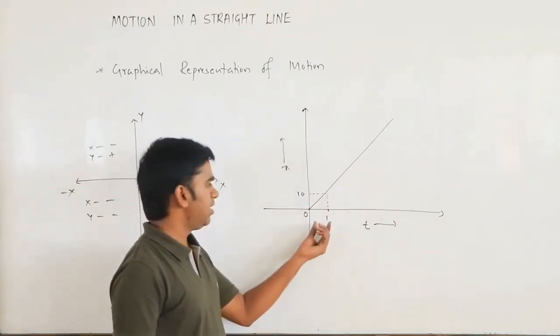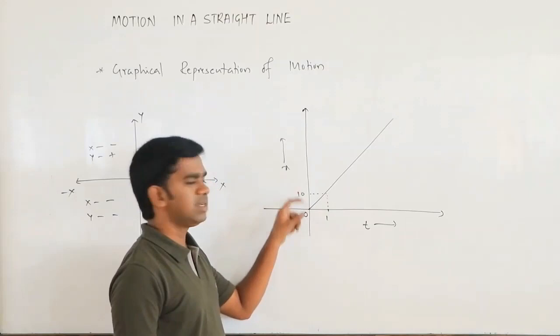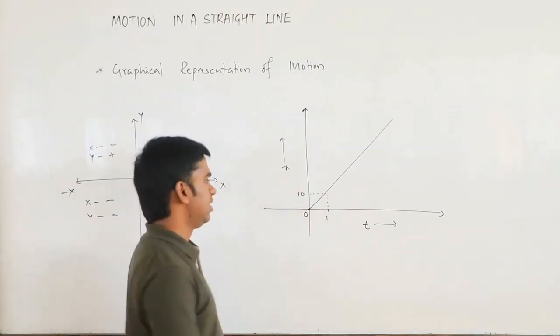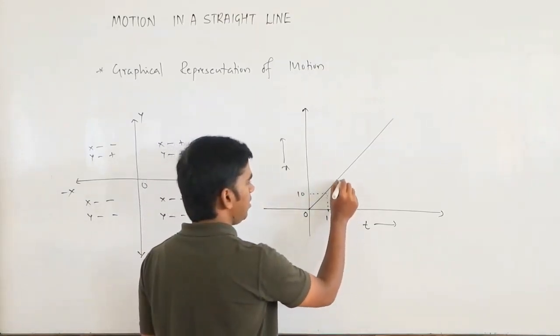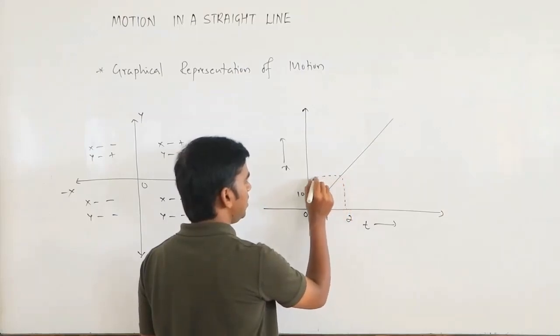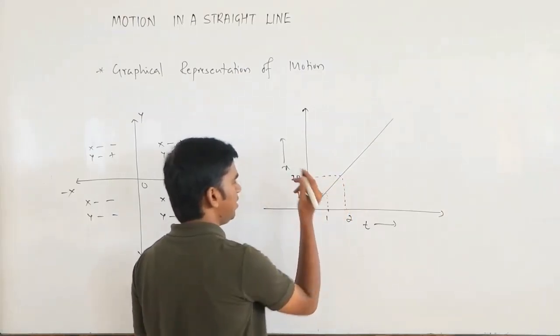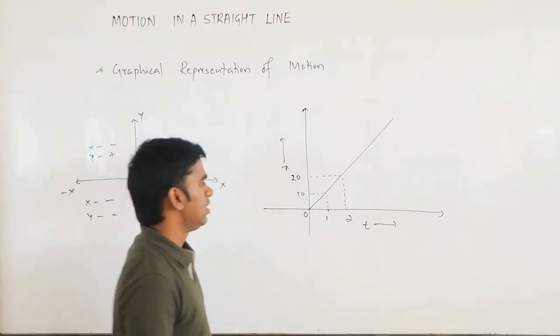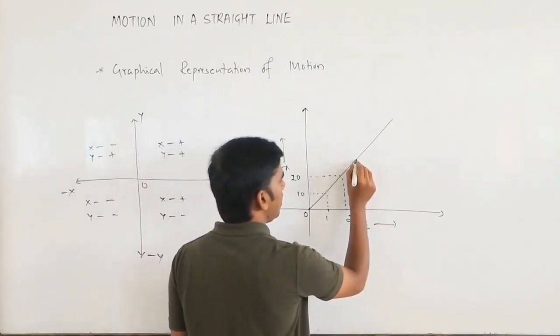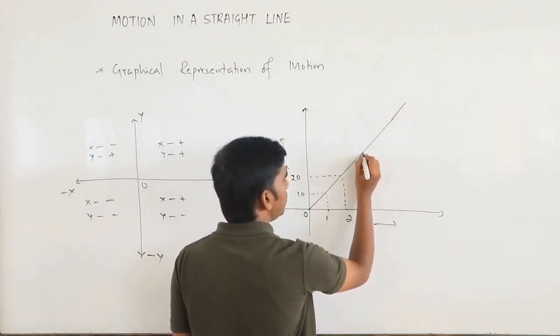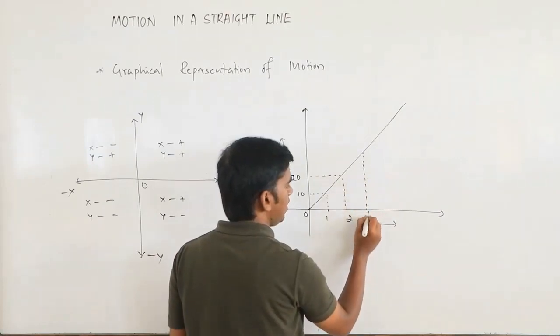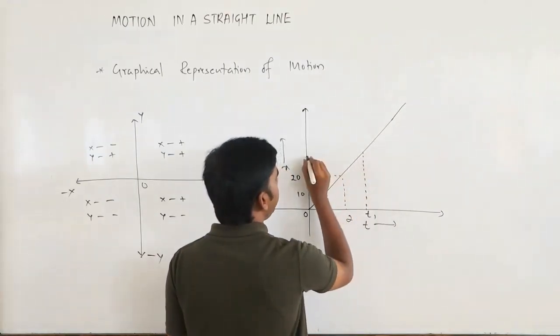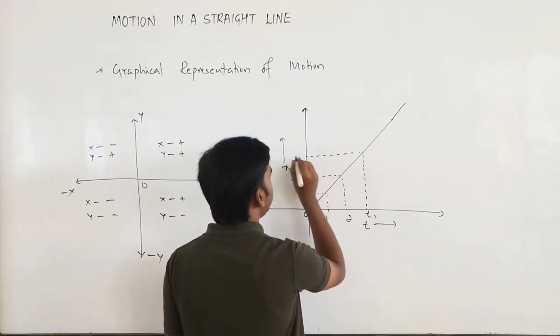That means in 1 second of time, distance traveled is what? 10 meters, like that. Suppose at t equals 2 seconds, x may be say 20. Like that, at t equals t1, maybe x is say x1.